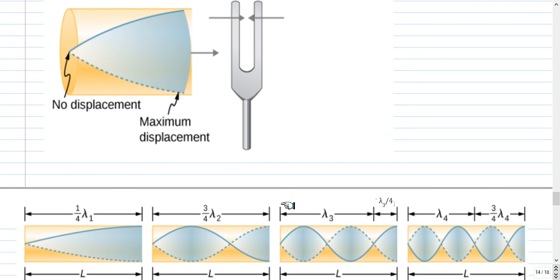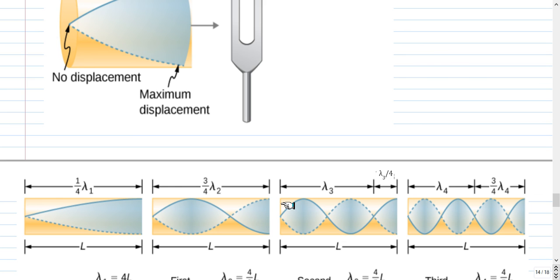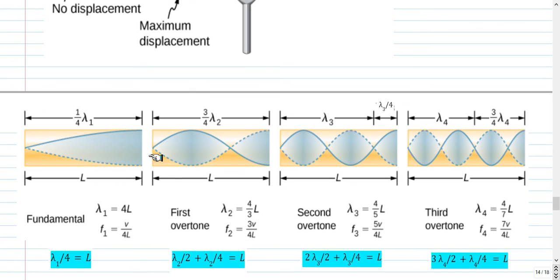The minimum frequency that can get excited in this resonance tube, which is closed at one end, will look like this, where there is a node at the closed end and an antinode at the open end. The next higher frequency will have one node inside, the next higher frequency will have two nodes, and the next higher frequency will have 3 nodes inside.